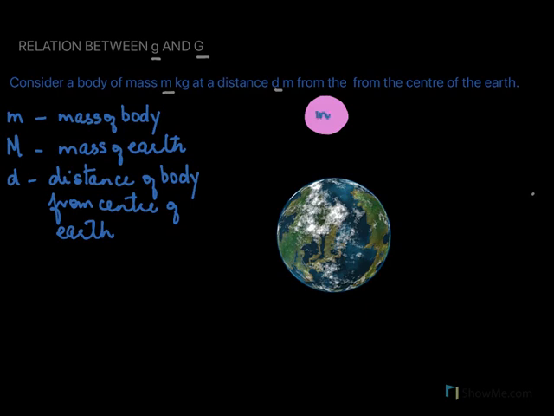So let us mark this. We have this as small m. We will mark this as a capital M here, the mass of the earth, and this distance till the center of the earth, we mark as small d. By the universal law of gravitation, we know there is a force acting between these two objects, and the force is given as F equal to G, mass of the earth, mass of the object over the square of the distance between the two objects.